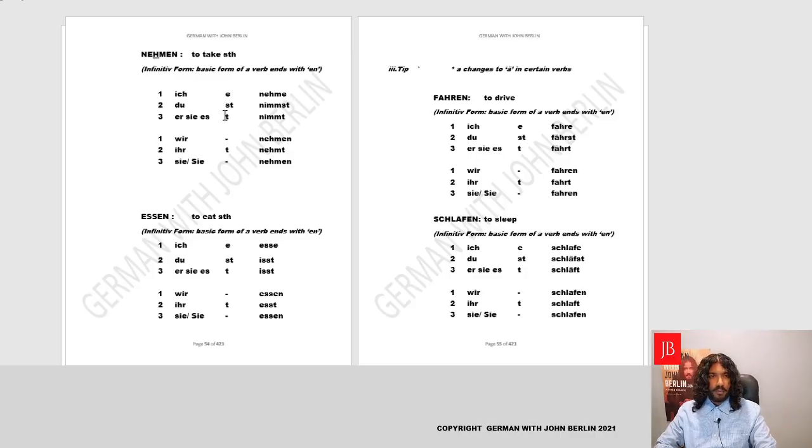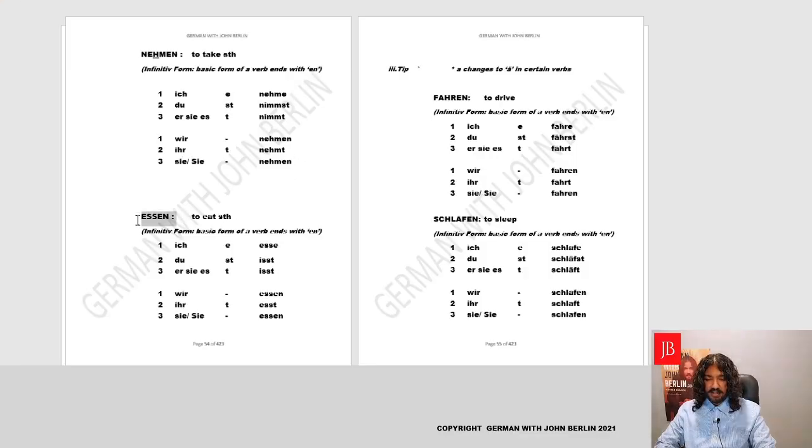It's just a one-off exception. Yes, so ich nehme, du nimmst, er, sie, es nimmt. Wir nehmen, ihr, we get the E back, nehmt, sie, sie nehmen, which means I take, you take, he, she, it takes, we take, you all take, they take, and you take formal.